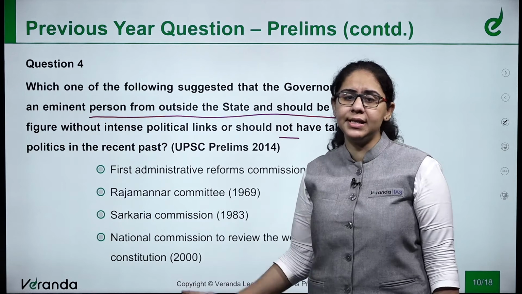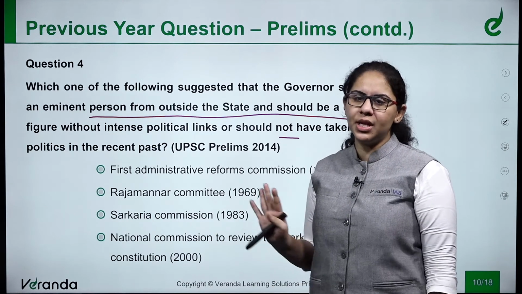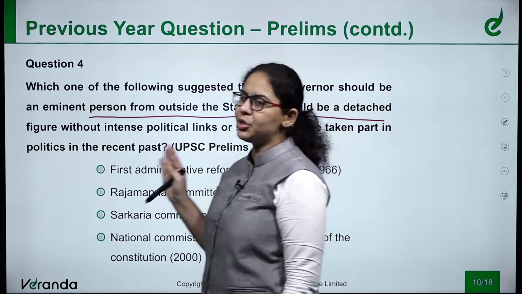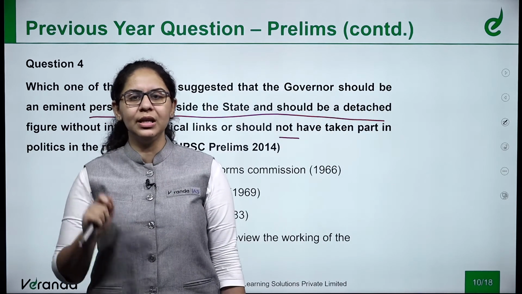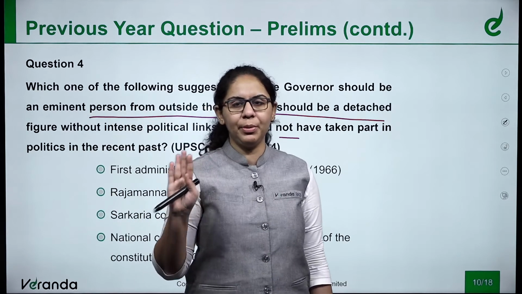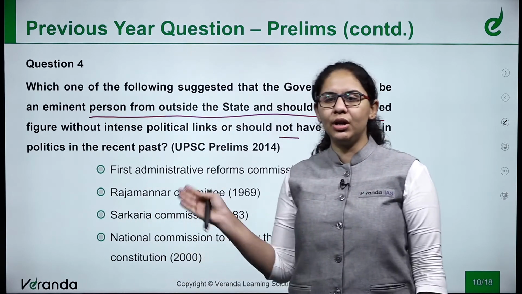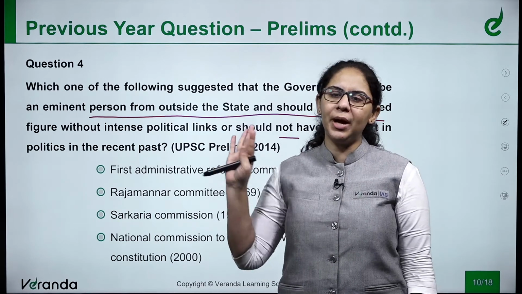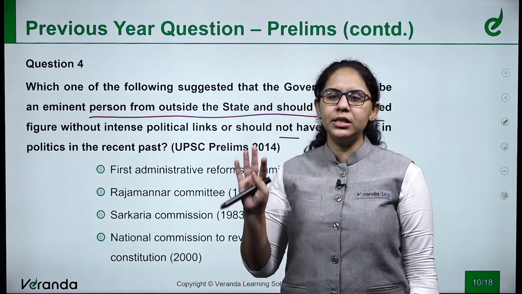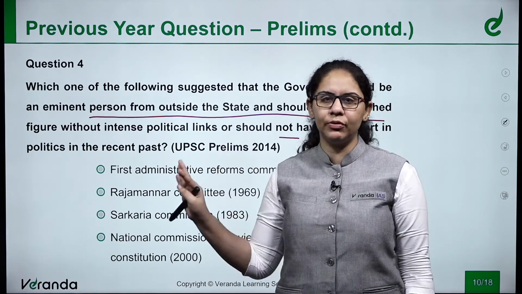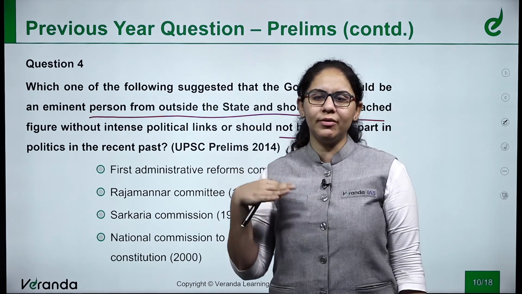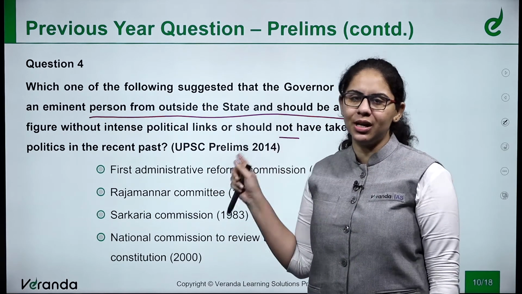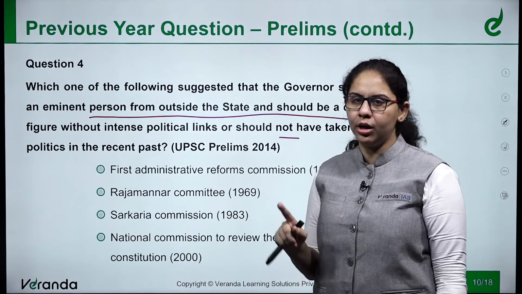These are some committees, some commissions whose names are given in the options. Now what I want to convey to you through this question, why I have included this question, is even when we are preparing any subject, we generally ignore the committee's recommendations. We think it will be a part of mains. When we are writing the answers, we can include these there, and there is no need of including it here. So generally, whatever approaches, we will ignore its recommendations. But even recommendations are being asked in prelims. We cannot afford to ignore those.